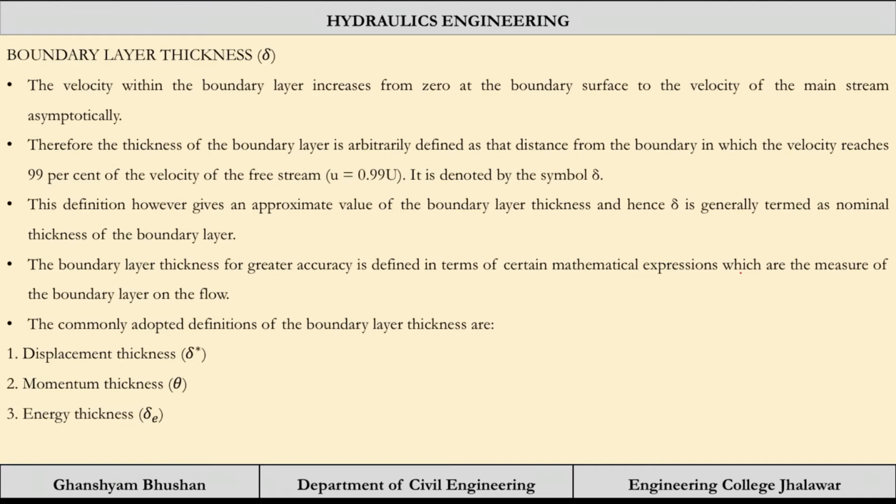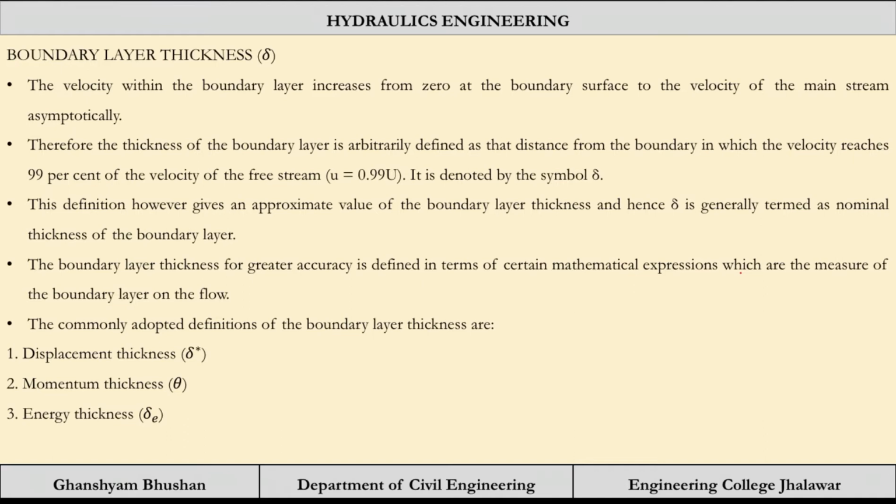For great accuracy, the boundary layer thickness is defined in terms of certain mathematical expressions which are a measure of the boundary layer of the flow. So scientists refined this definition and came up with a more mathematical approach, which was more accurate.